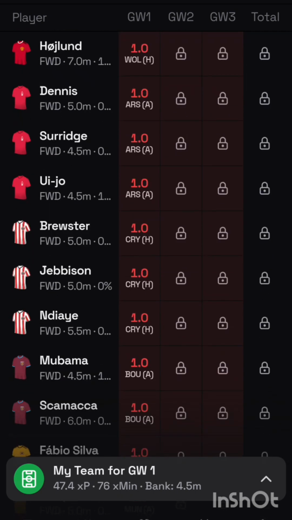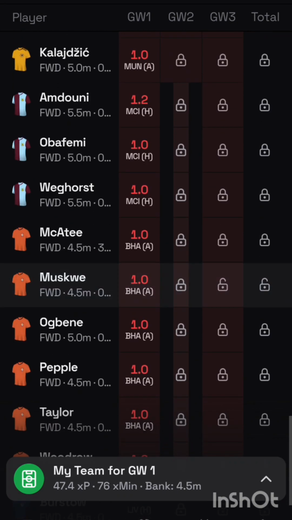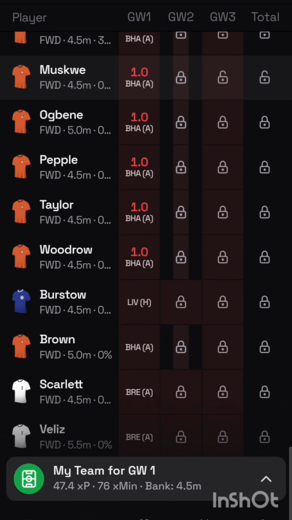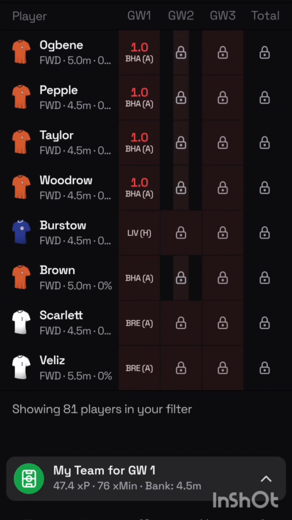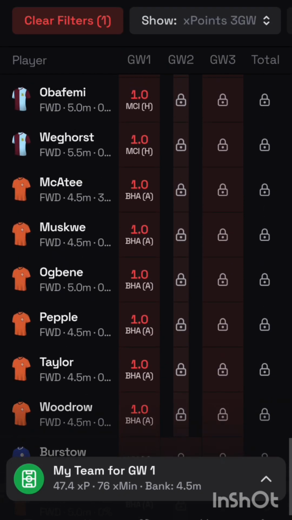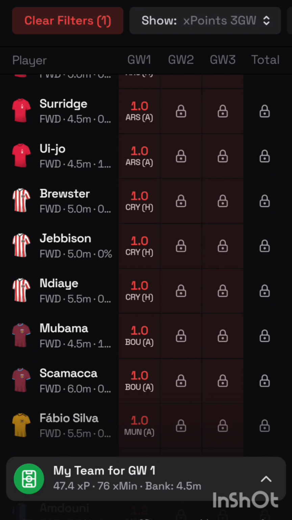I will be going with West Ham striker Mubama. David Moyes has selected him all pre-season. He is a striker in the Antonio mould, big and mobile. Mubama scored from most of the chances he got during the pre-season games. And with the extra minutes that will be added to the games, he will get enough minutes to show his craft to convince Moyes' team that he deserves more game time.